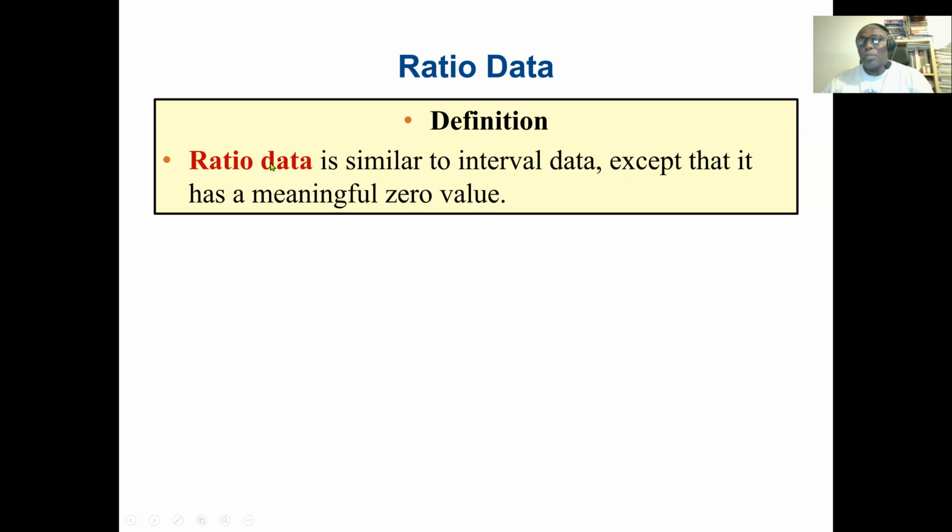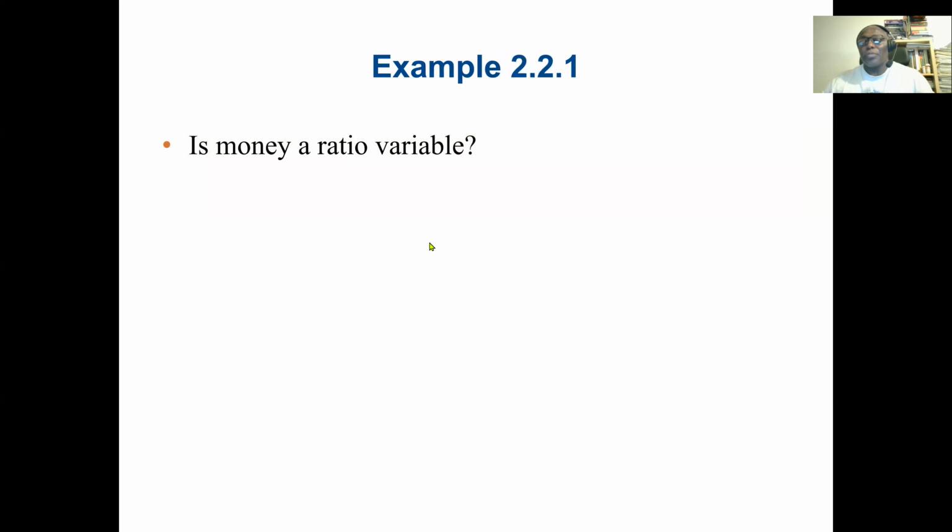So the bank account balance is ratio data. The temperature 0 means something, it's very cold. So it's interval data. That's why the definition said ratio data is similar to interval data, except that it has a meaningful 0 value. Interval data does not have a meaningful 0 value.